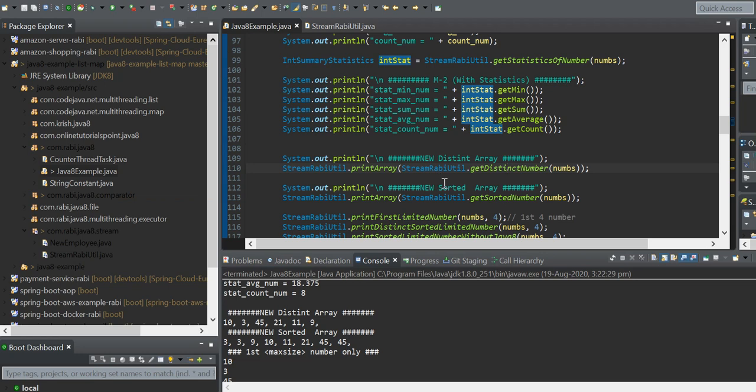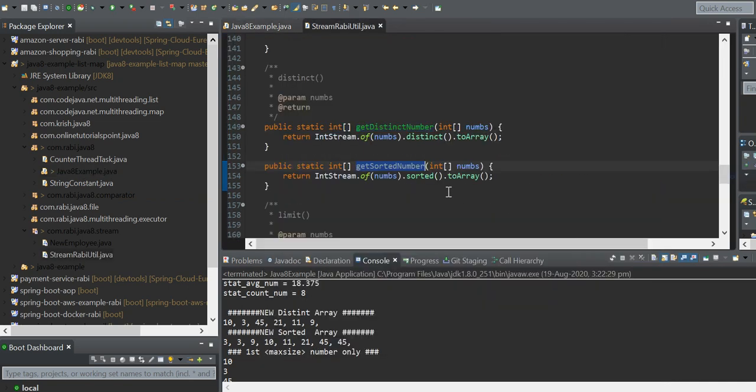Okay, and the sorted numbers, how do we get them sorted? We can do that, right? So just use sorted, we can get it sorted, right? So it's just sorted and toArray.